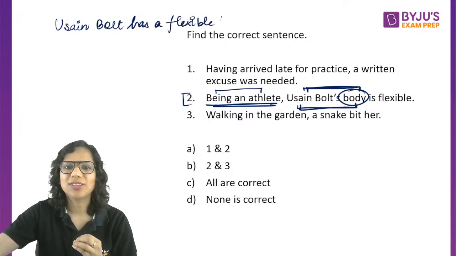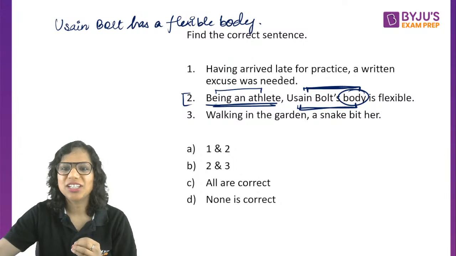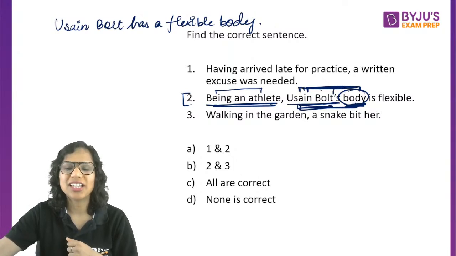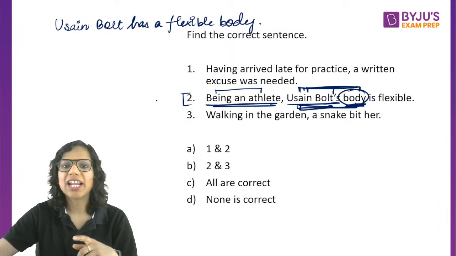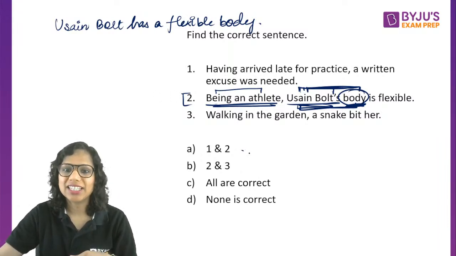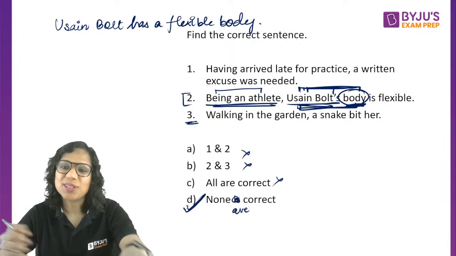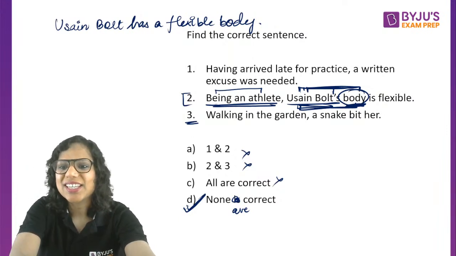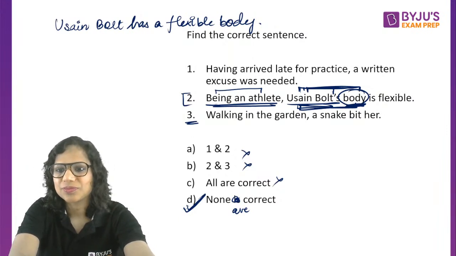Very subtle. Okay, this is a very subtle difference, but actually this is incorrect because यहाँ पर subject क्या है? Body. Usain Bolt तो adjective की तरह function कर रहा है. Okay, so body is not an athlete, Usain Bolt is an athlete, and that is why 2 is again incorrect. Okay, so actually none are correct here. 3 is also incorrect.